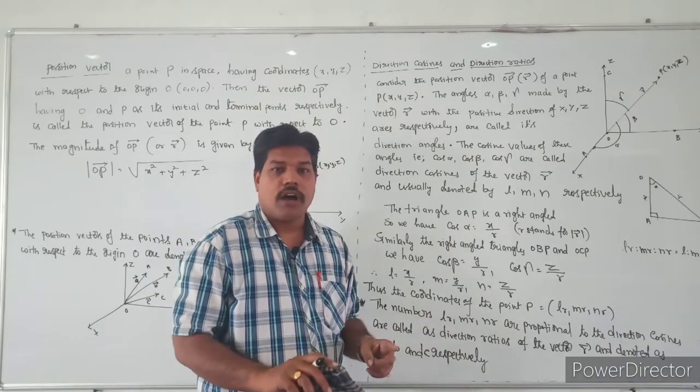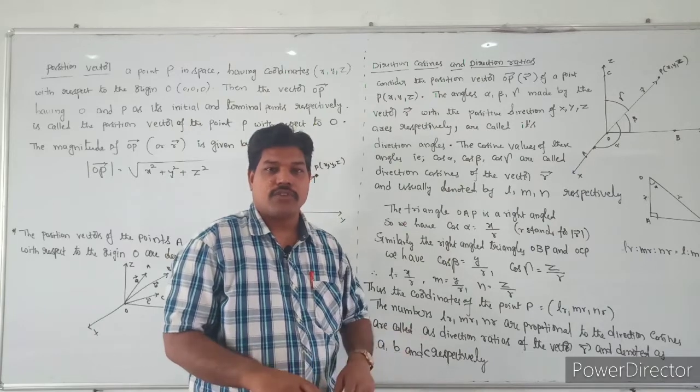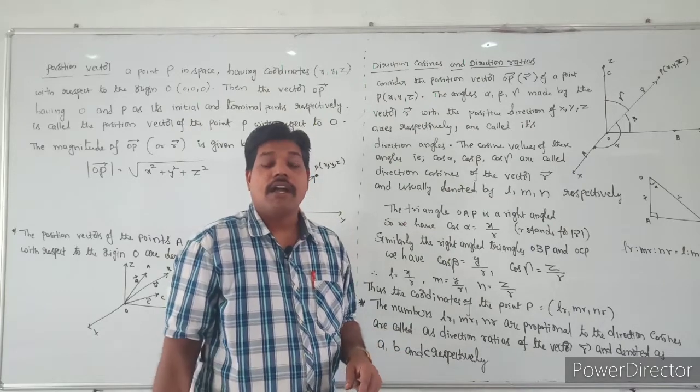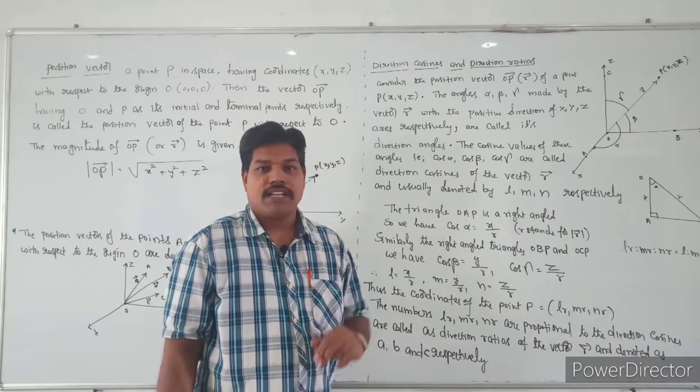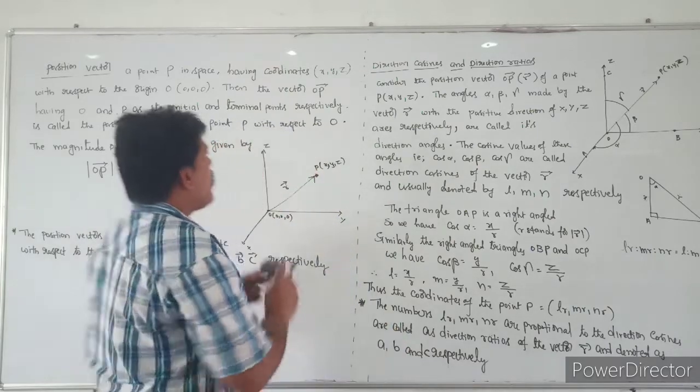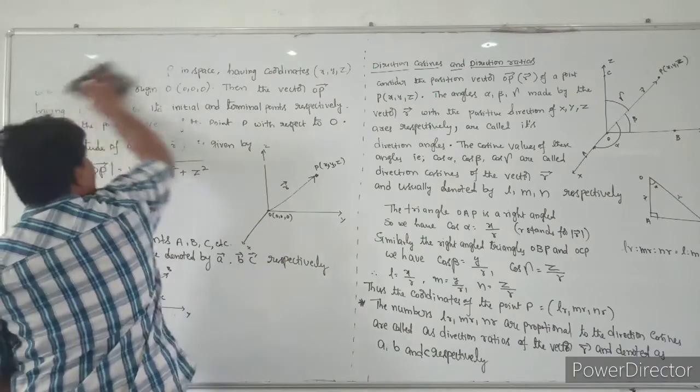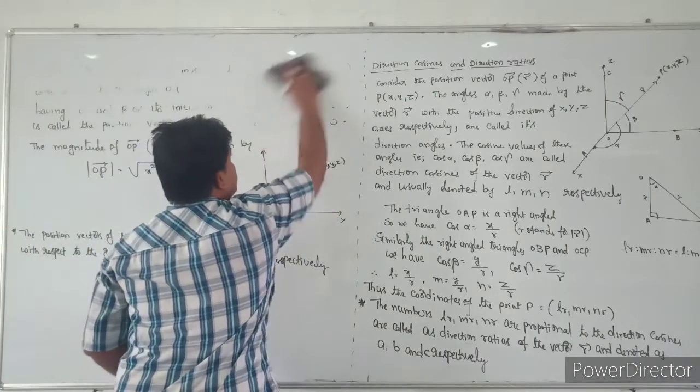The ratios of direction cosines are called direction ratios. In the problem you can identify this condition. And also, one important condition is there for these direction cosines. What is that point?